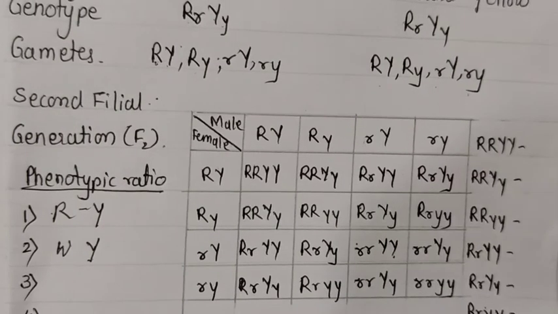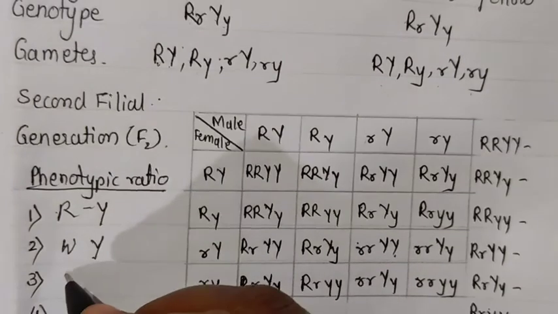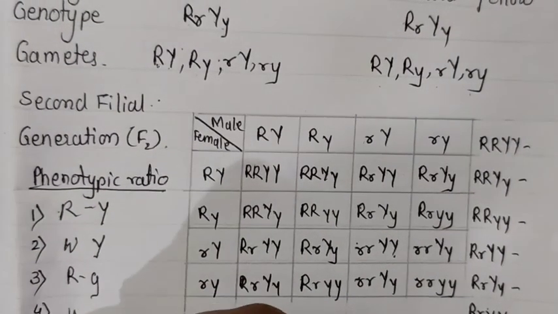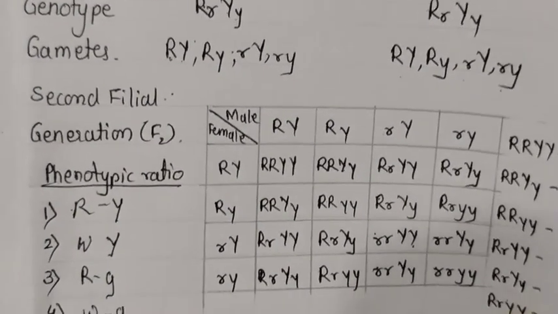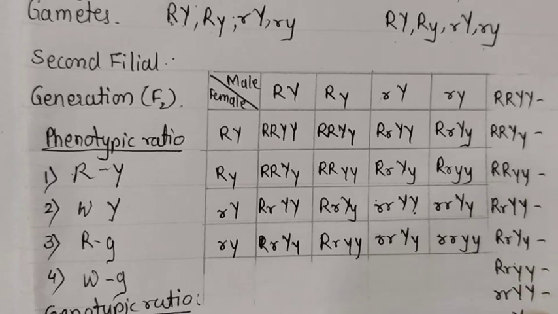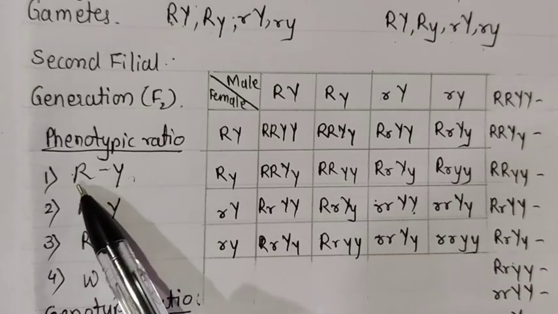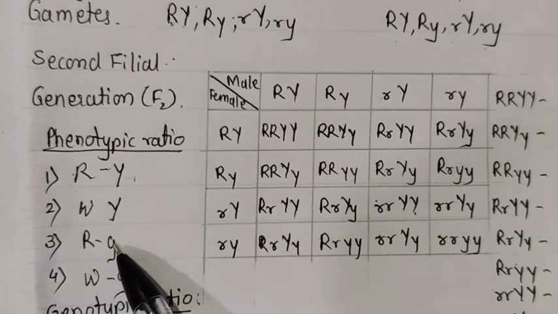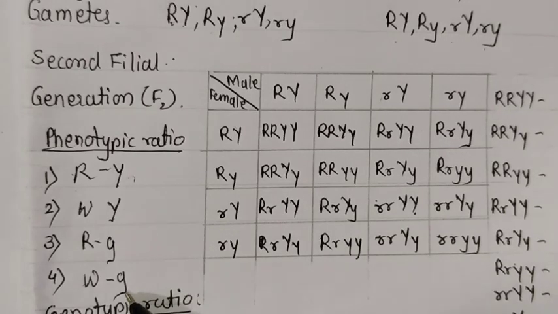Then if both are green seeds, so both can be green, that can be round and green, and that can be wrinkled and green. Like this you will get four phenotypes. Capital R and Y means round and yellow, wrinkled and yellow, or it can be round and green, wrinkled and green. Like this we got 4 phenotypic classes.